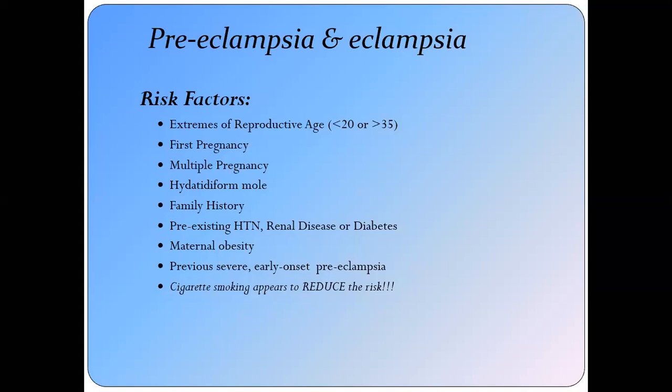Maternal obesity is also one of the contributors to the development of preeclampsia and eclampsia. Previous severe early-onset preeclampsia, as we discussed earlier in the incidence: if a patient once suffers from preeclampsia, there is a 20% chance of recurrence. So a previous history of preeclampsia is a risk factor, and cigarette smoking appears to reduce the risk. How it does so, the actual cause is not known.